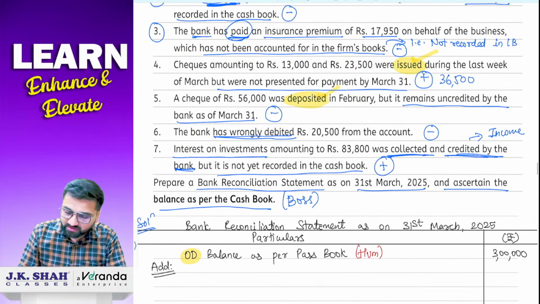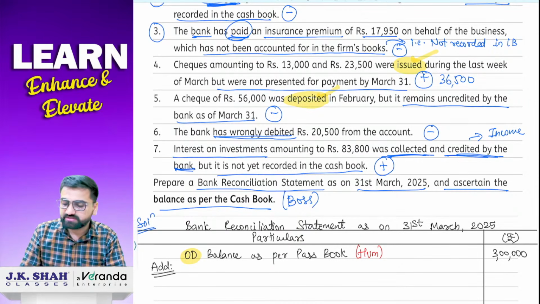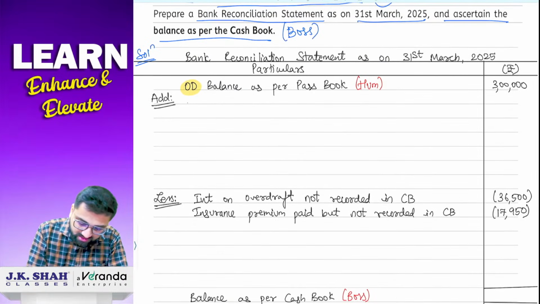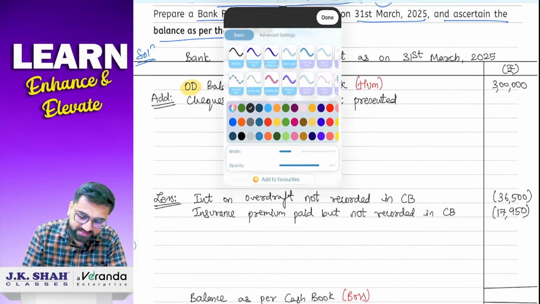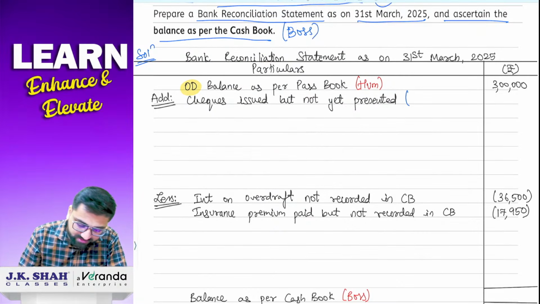Next, point number 3 is done, right? Point number 4. We had issued 2 checks which were not presented for payment till 31st March. So usko add karna hai. So we'll go to this plus part. We'll write down here checks issued but not yet presented. And how much is the amount?